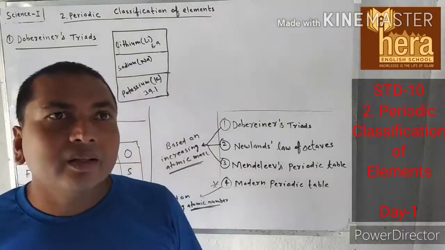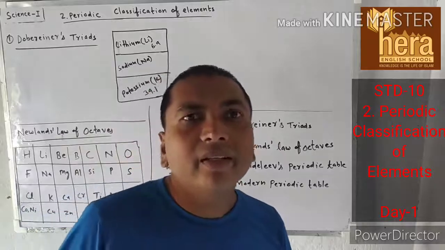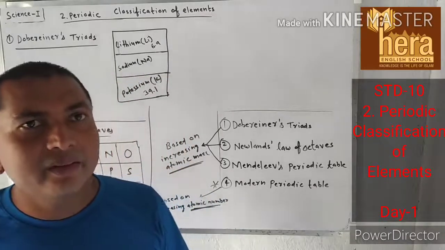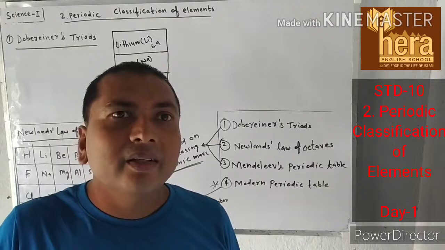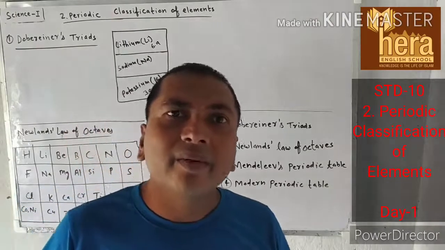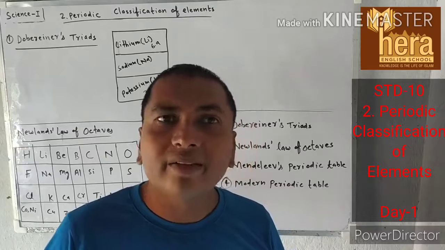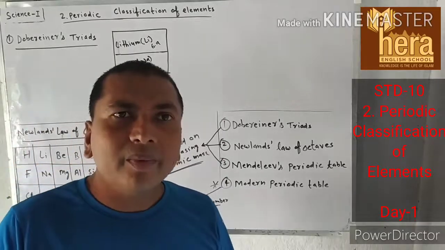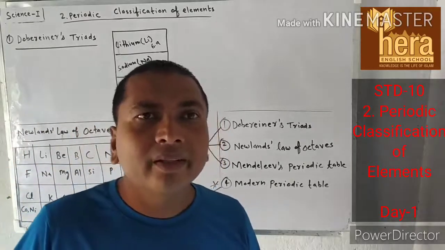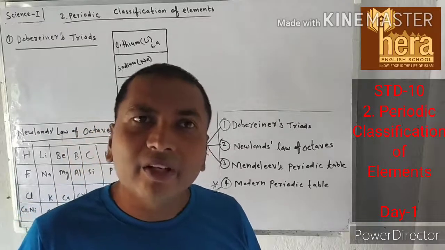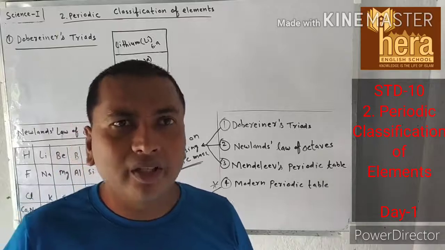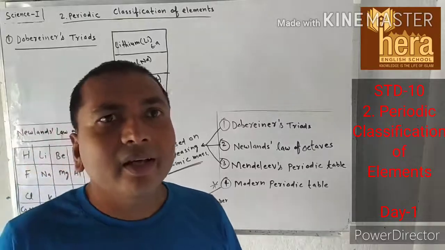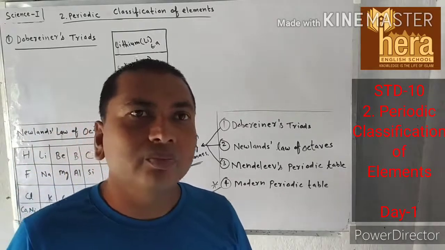Later on, one more category of elements was discovered, and it was named metalloids. So what are metalloids? Elements having properties of metals as well as non-metals are known as metalloids. You have to remember only two metalloids: silicon, atomic number 14, and germanium, atomic number 32.